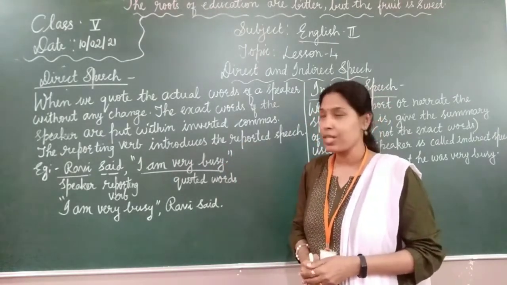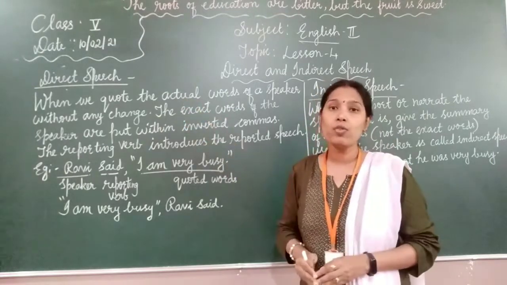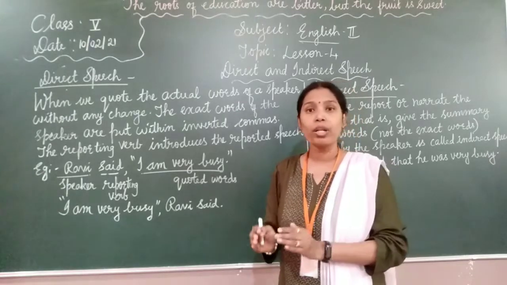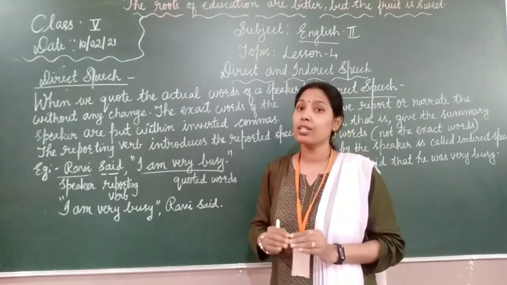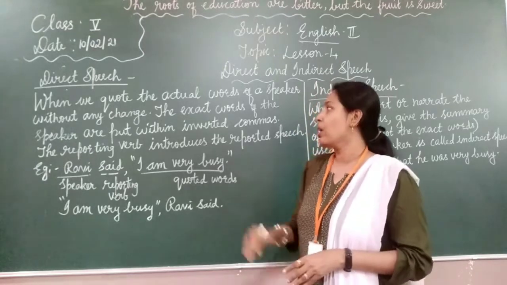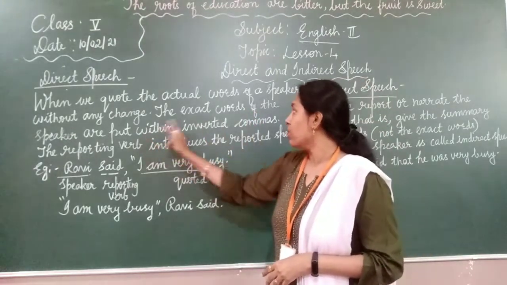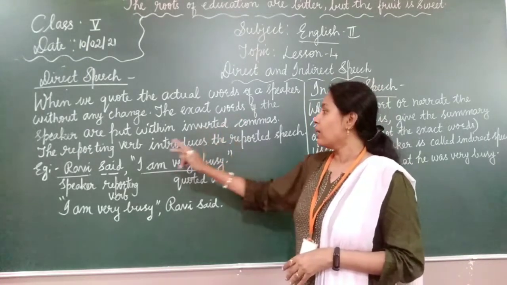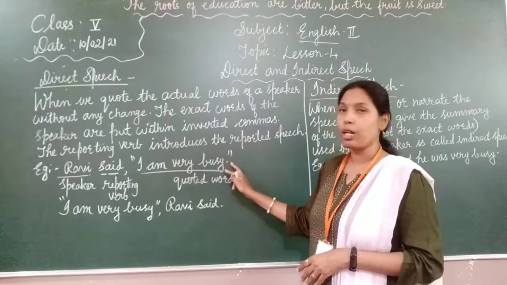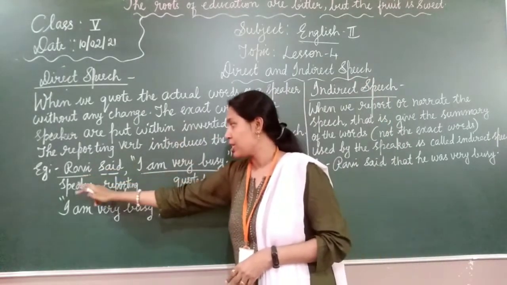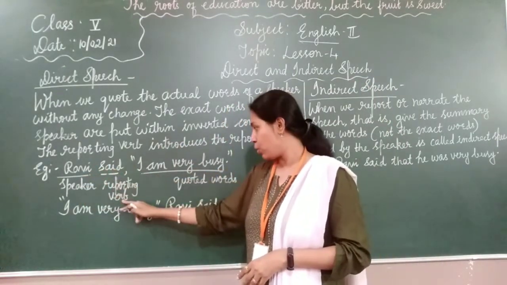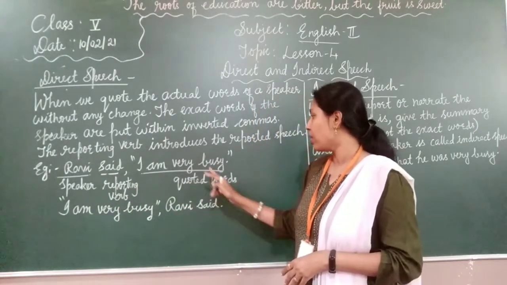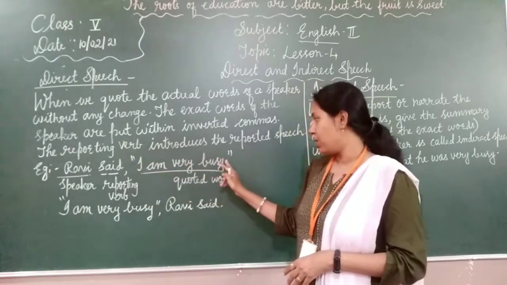So what is direct speech, children? When we quote the actual words of the speaker without any change, whatever the speaker said, we are quoting it as it is. It is called direct speech. And we should put the exact words of the speaker in inverted commas, and the reporting verb introduces the reported speech. So Ravi is the speaker and said is the reporting verb, and what Ravi said, I am very busy, these are the quoted words. They should be put within inverted commas.